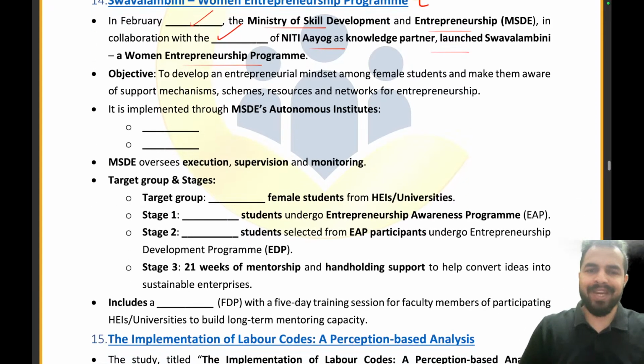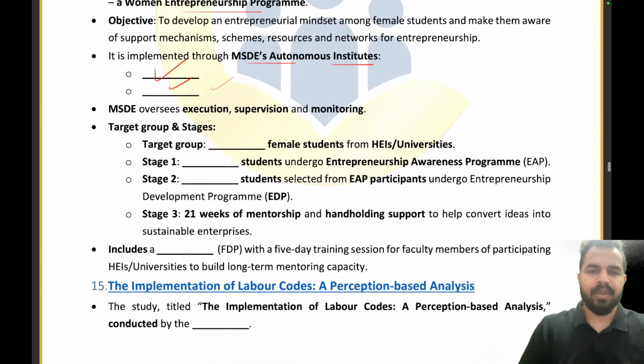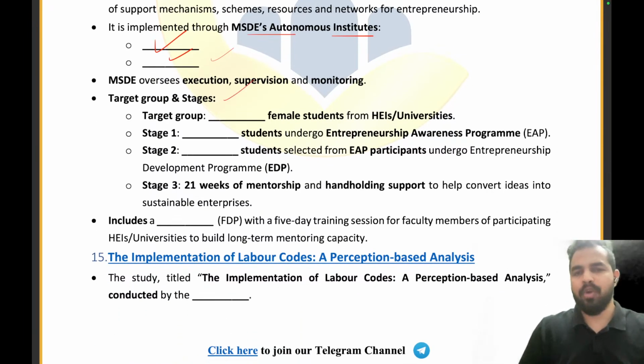So, my dear friends, moving ahead, the MSDE's autonomous institutes. What are the names of the two autonomous institutes? One was NIESBUD, National Institute of Entrepreneurship and Business Development, right? And the next one was IIE Guwahati. Absolutely right. Now, moving on to the target group and stages, how many female students will be selected from higher education institutions and universities?